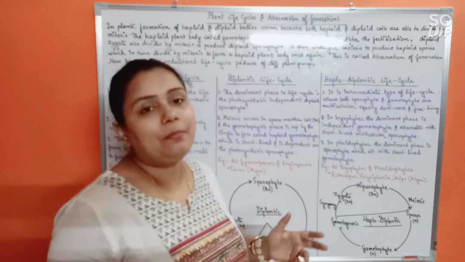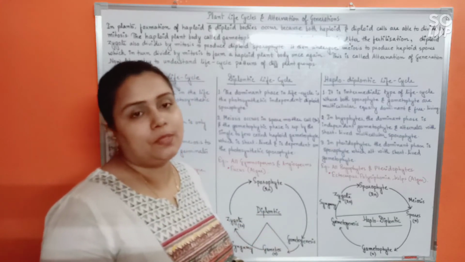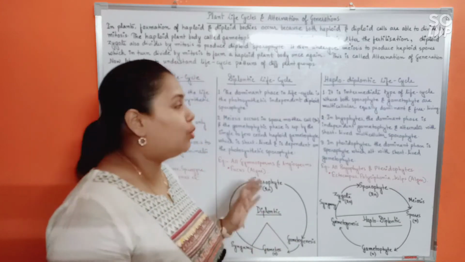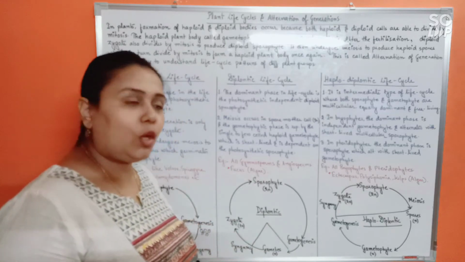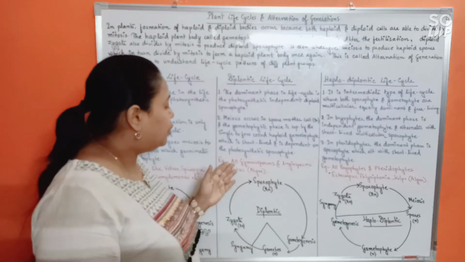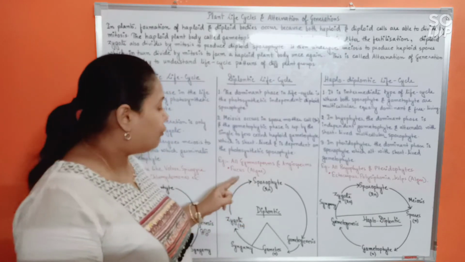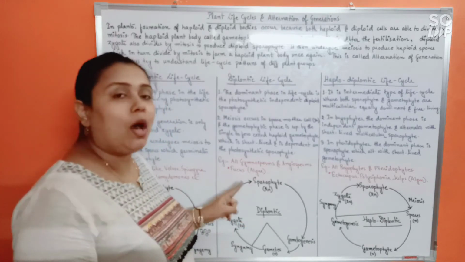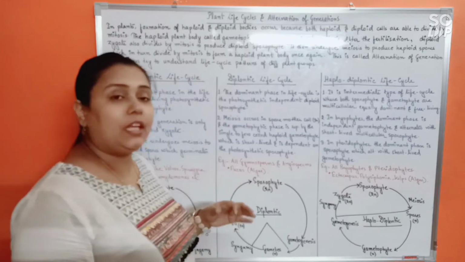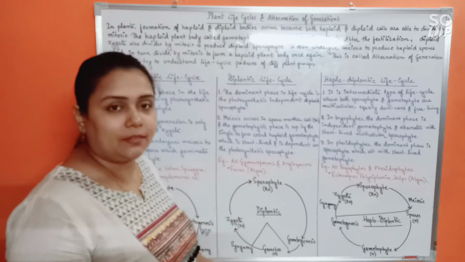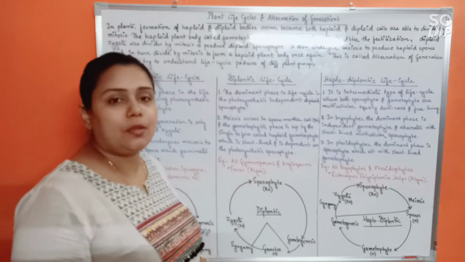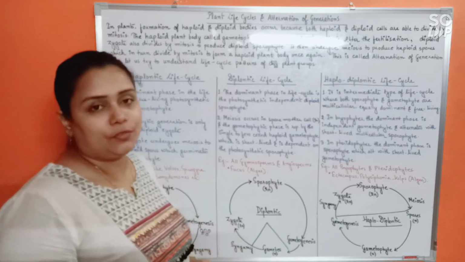And higher plants like all gymnosperms and angiosperms, they show diplontic life cycle. See here. Example would be all gymnosperms and angiosperms. And among algae, Fucus. Fucus is one algae which is an exception and it would show diplontic life cycle. Do remember these exceptions among the algae. It's very important for exam.